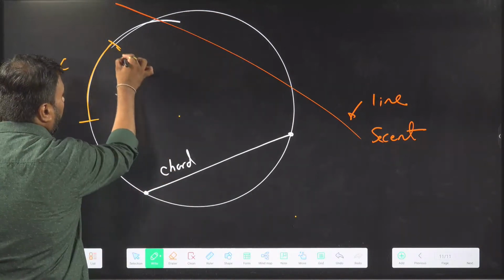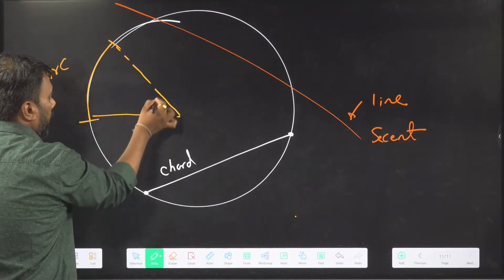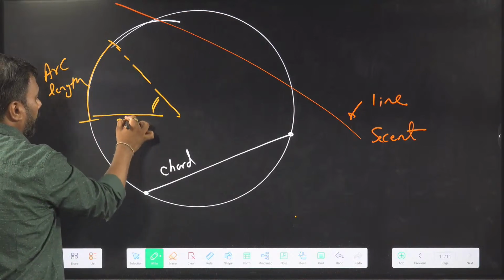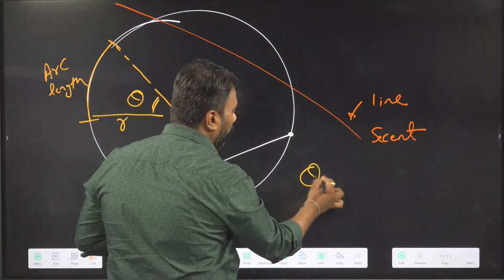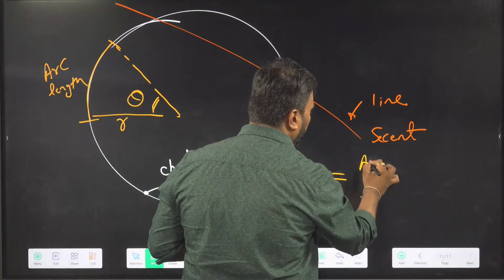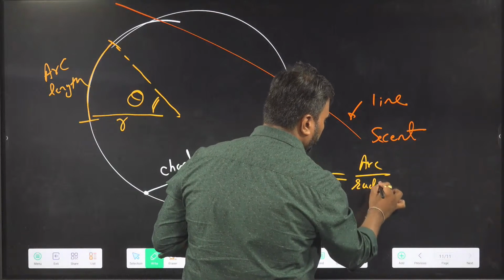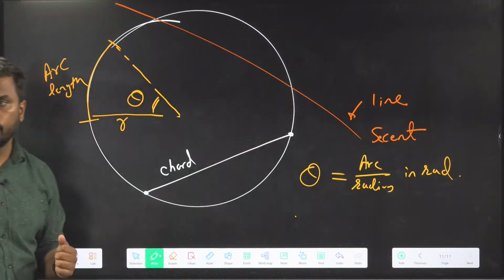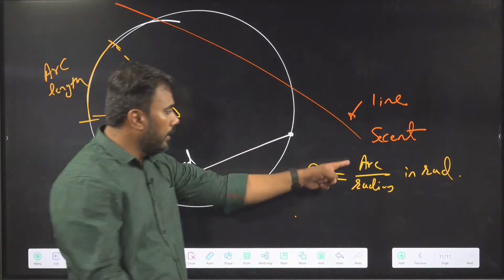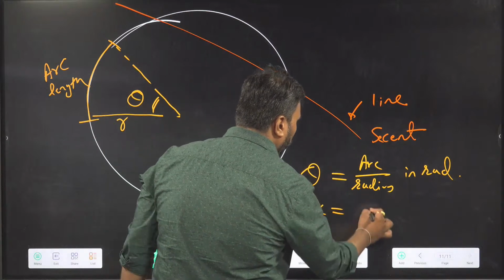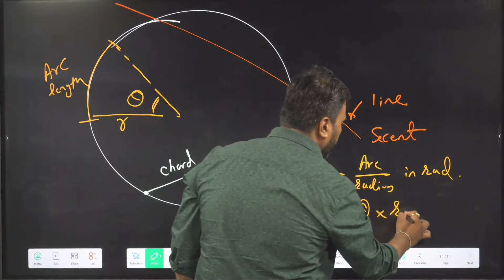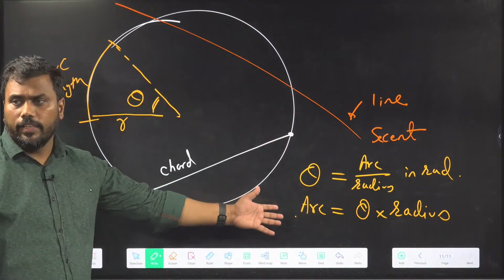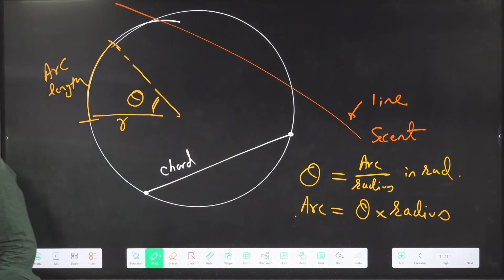And every arc creates some angle at the center. If you know the arc length and the radius of the circle, that angle can be determined. The angle at the center is equal to arc length by radius. This was the definition of angle in radian. So arc length can be determined using angle into radius. This must have been covered in trigonometry also.